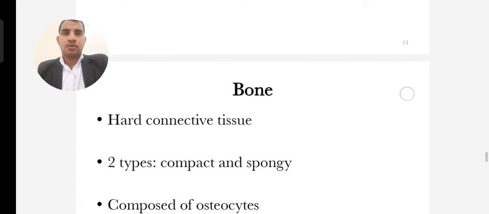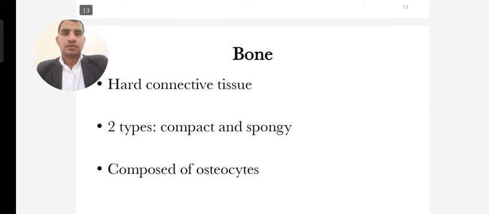And the next one is bone. Bone, a type of connective tissue, has a very important role in human beings and other living beings like animals.